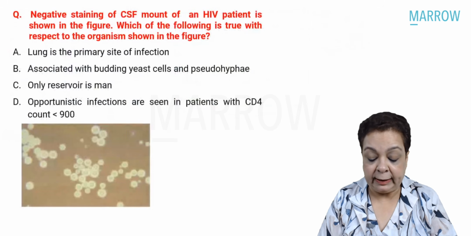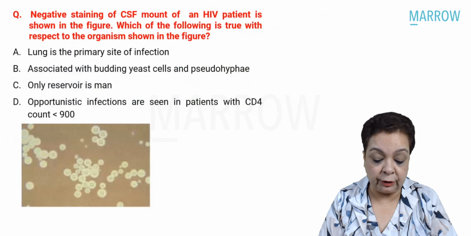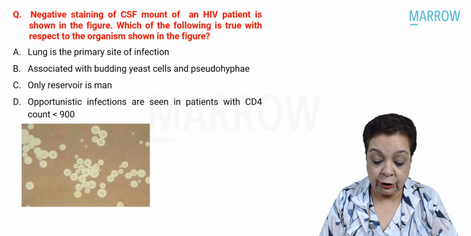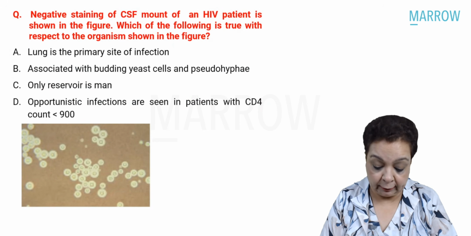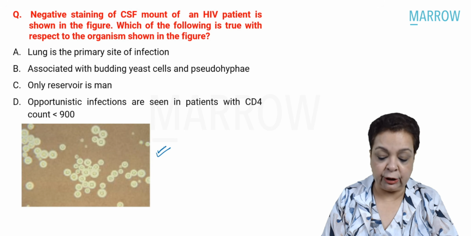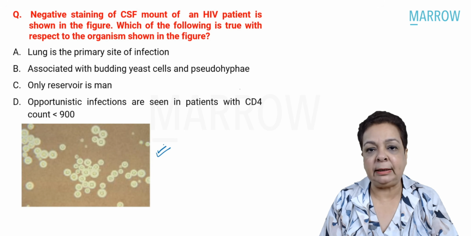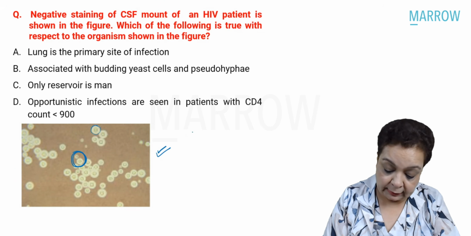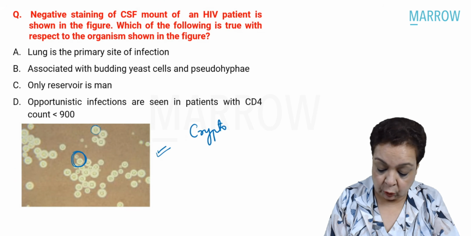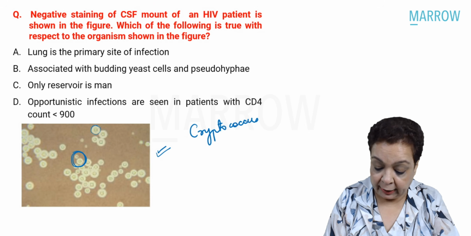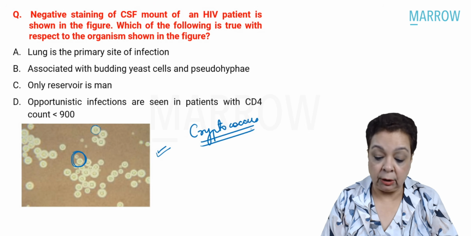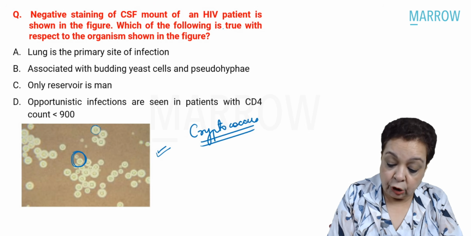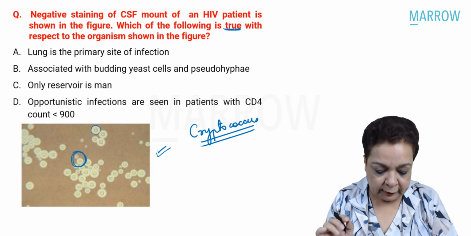Negative staining of CSF mount of an HIV patient is shown in the figure. Which of the following is true with respect to the organism shown in the figure? So here is the negative stain of the CSF. Obviously, what are we going to think of? We are seeing these rounded structures, many of them showing budding. So this is Cryptococcus, which is causing meningitis in this HIV positive patient. We have to find out the true statement.